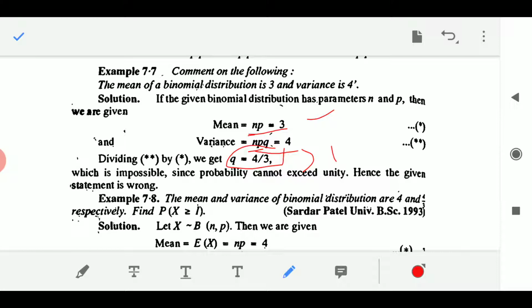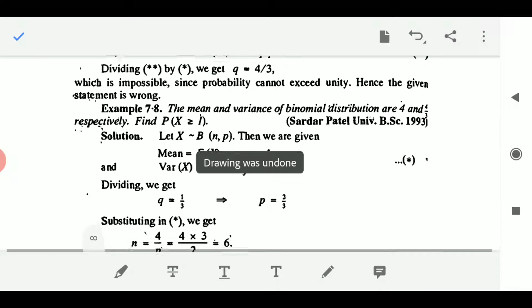q is the probability of failure. Do you think the probability of failure, or probability of anything, can exceed 1? Not at all, which is impossible, since probability cannot exceed unity. Hence the given statement is wrong. So what we have concluded is that a mean of 3 and variance of 4 for a binomial distribution is not possible. It is a wrong statement. This kind of question you can expect.